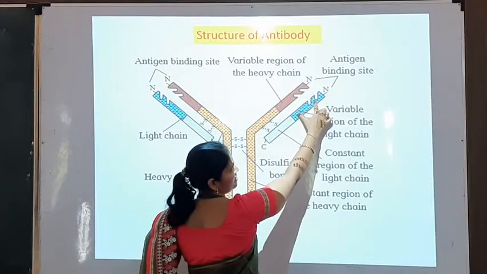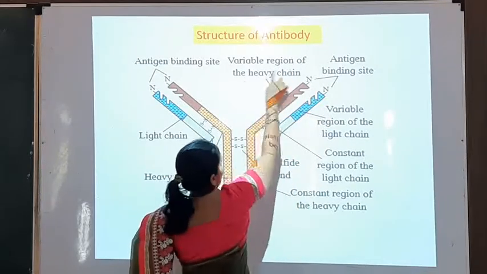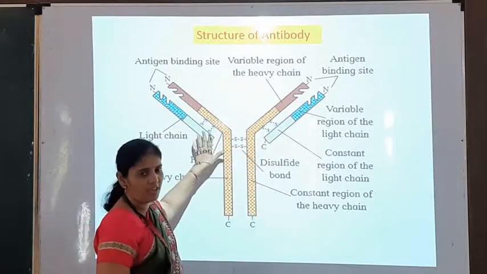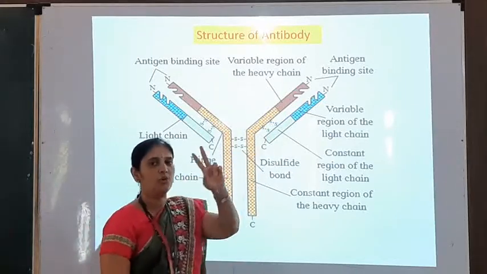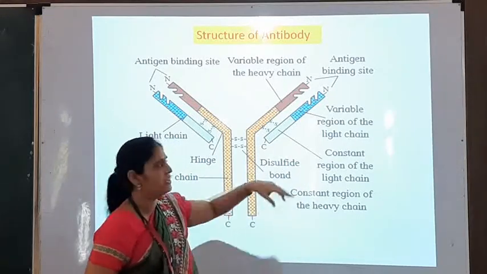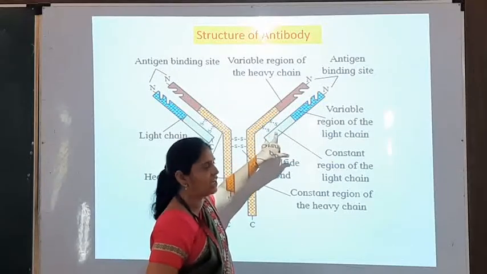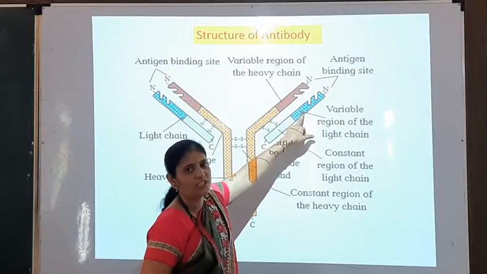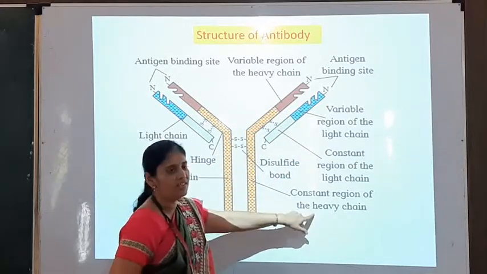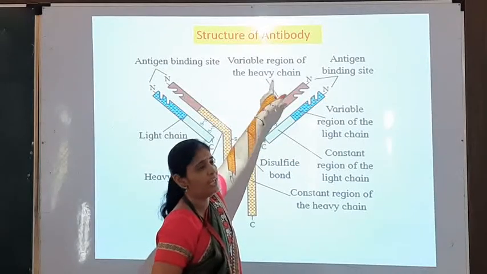This region is called the variable region of the light chain and this region is called the variable region of the heavy chain. So both the heavy chains and light chains show 2 parts. First is the constant region and second is the variable region. This is the constant region of the light chain and this is the variable region of the light chain. This is the constant region of the heavy chain and this is the variable region of the heavy chain.